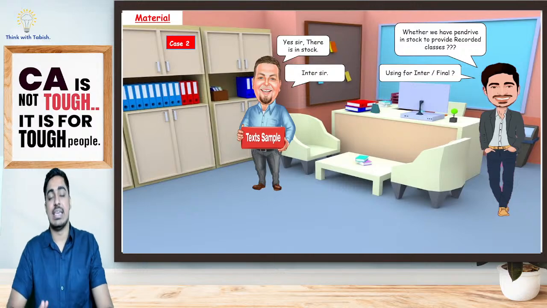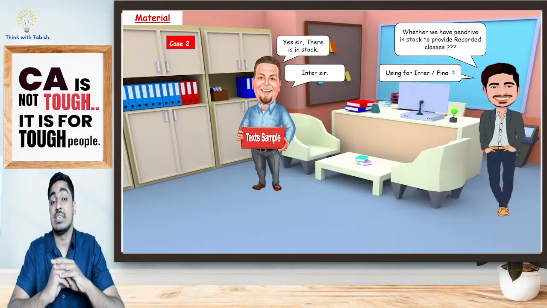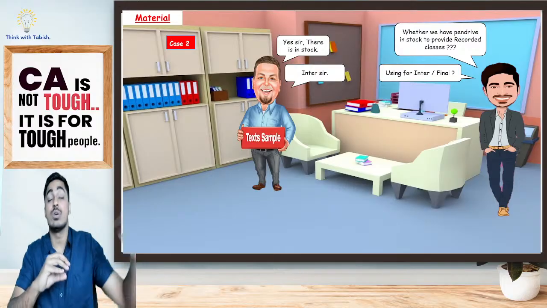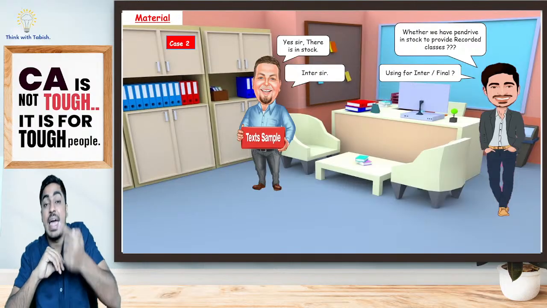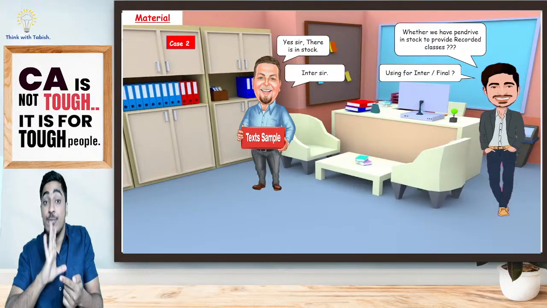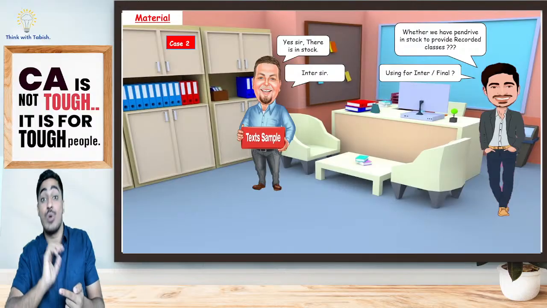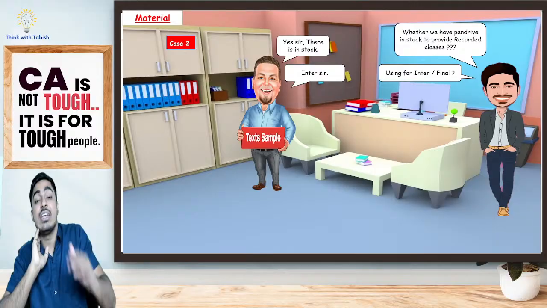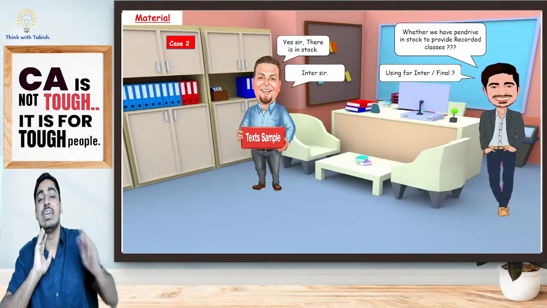Yes, he is telling me, right now we have a pen drive in stock. Is there any use of this pen drive? He is telling yes. What were you planning to use it for? There was an existing CA Inter students requirement. For that, I was planning to use this pen drive. I'm telling, wait for a minute. I want this pen drive on a very urgent basis, so I will use this pen drive. He's asking, sir, but what about CA Inter? For that, you go and purchase a new pen drive again for your CA Inter students.